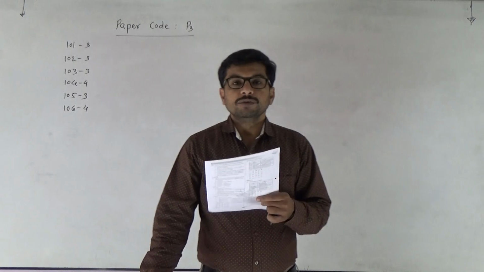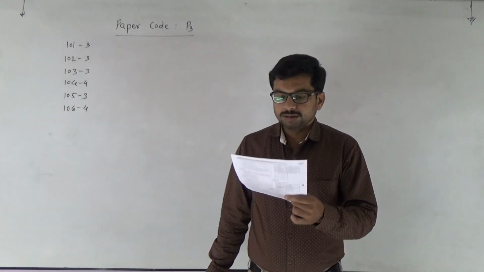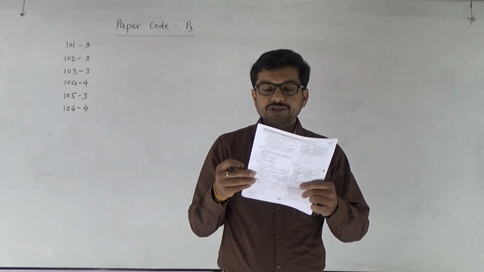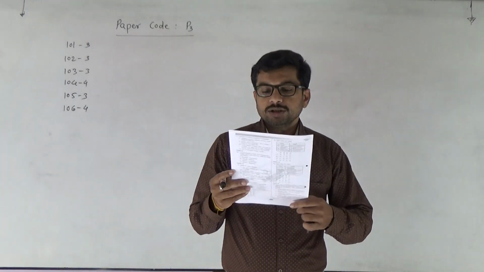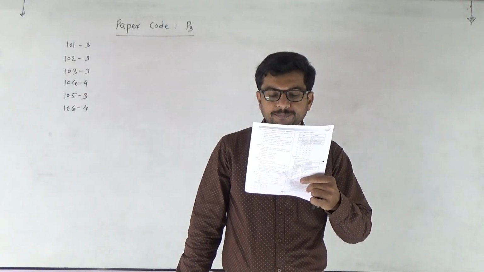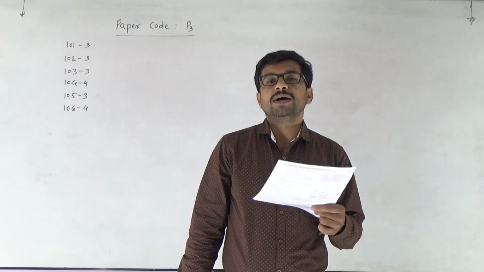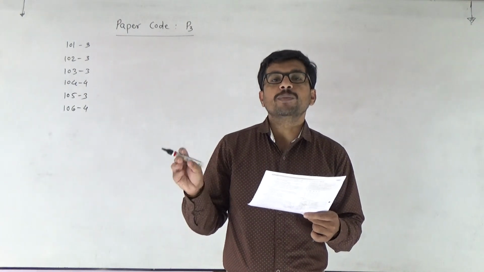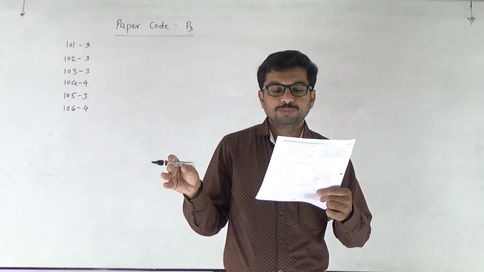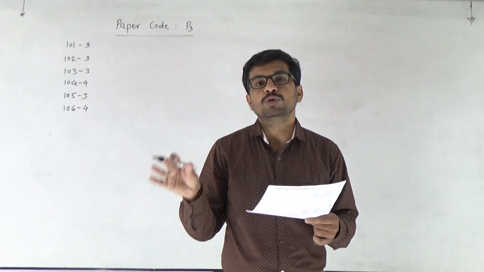Next, 107. Match the pairs is given there. List 1 and list 2 are given. Protoplast fusion occurs in the production of potato and tomato; by protoplast fusion there is a formation of pomato.